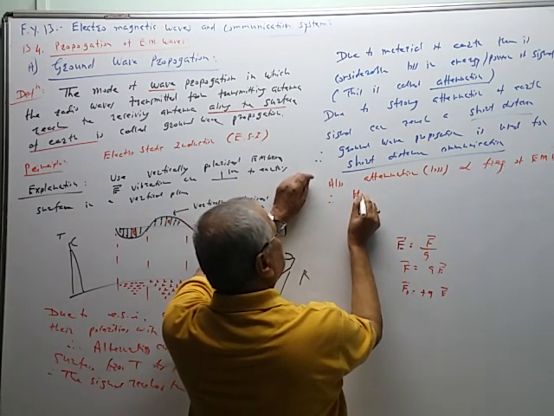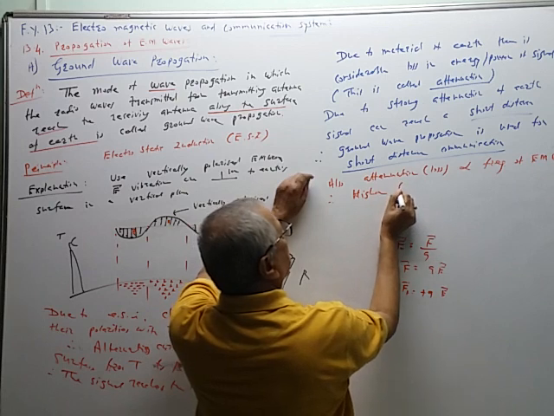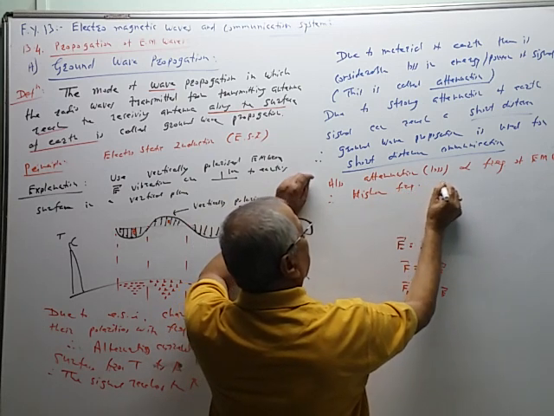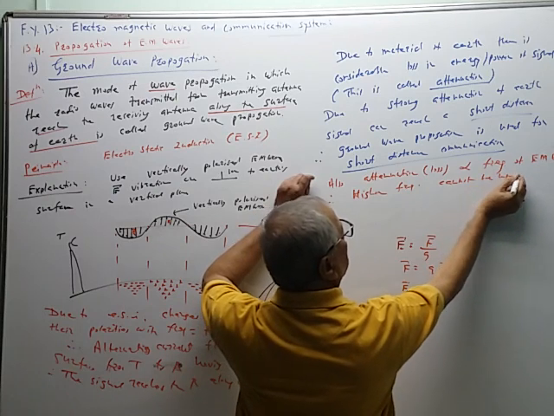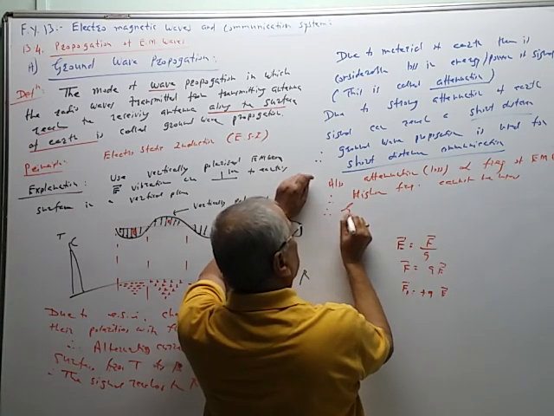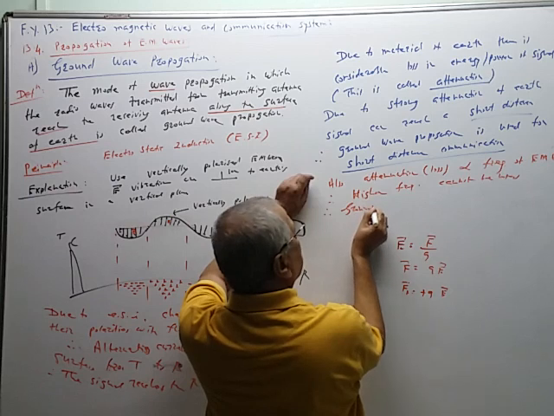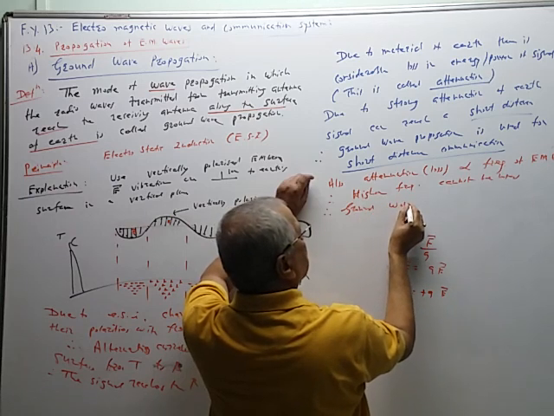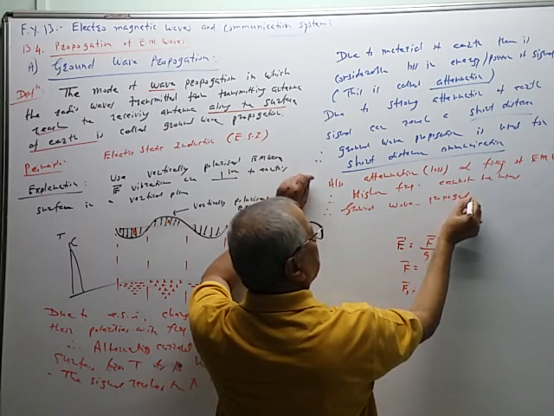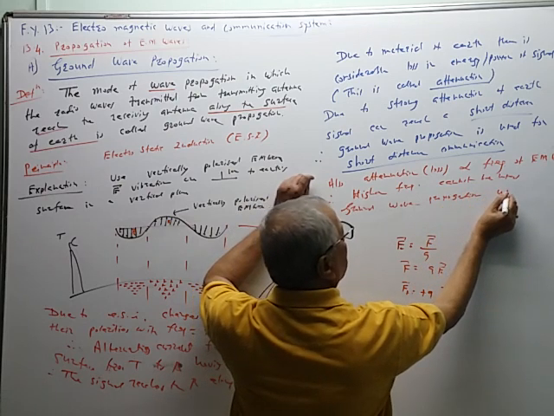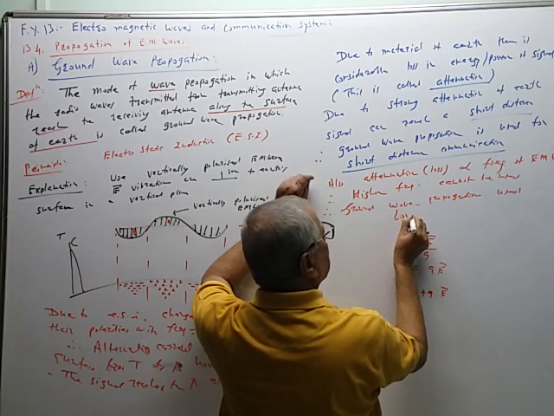Therefore, higher frequencies cannot be used. This is the second drawback. Ground wave propagation cannot use higher frequency. Ground wave propagation uses low frequencies.